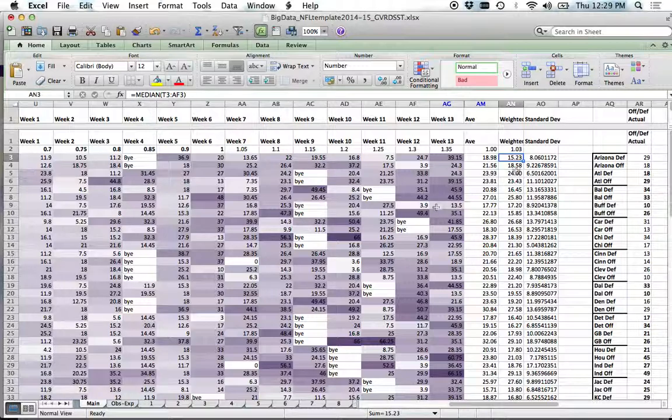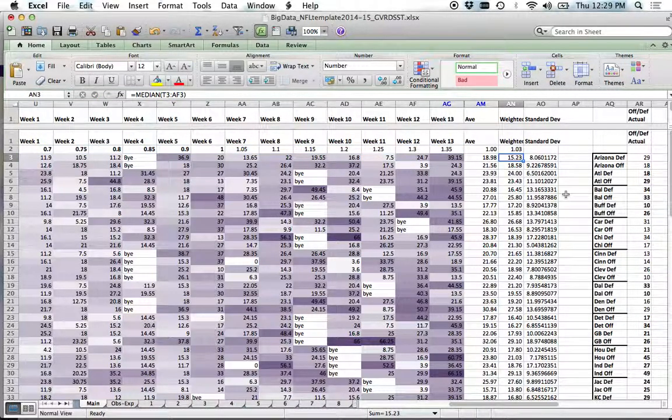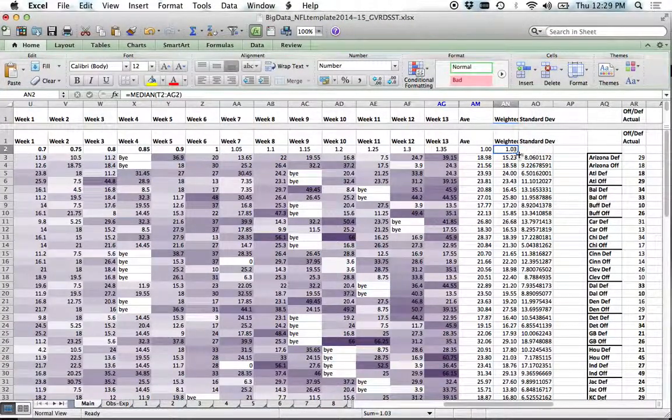Oh, wait, how did that work? That should work. A2 through AG. I just don't know why I'm getting one. Oh, it's because it's averaging that. Oops. See, if you click on it and click something else, it'll put that into the equation. So let's get rid of that. Sorry about that. Okay. Now let's go down here and drag this function all the way down.